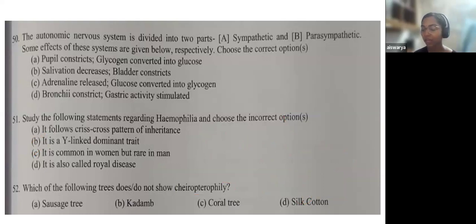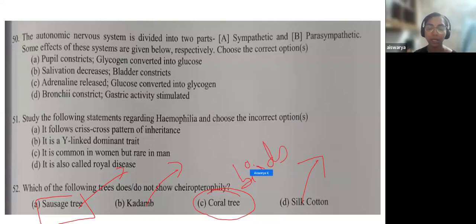Because here the first option is sausage tree, second one is Kadamba tree, then C, coral tree, and D, silk cotton. Silk cotton was once asked, again it has been repeated. So here sausage tree is pollinated by bat. Kadamba tree is also pollinated by bat. Silk cotton is also pollinated by bat. Here, coral tree is the only tree that is pollinated through ornithophily, that is through birds. So here option C should be the only answer.